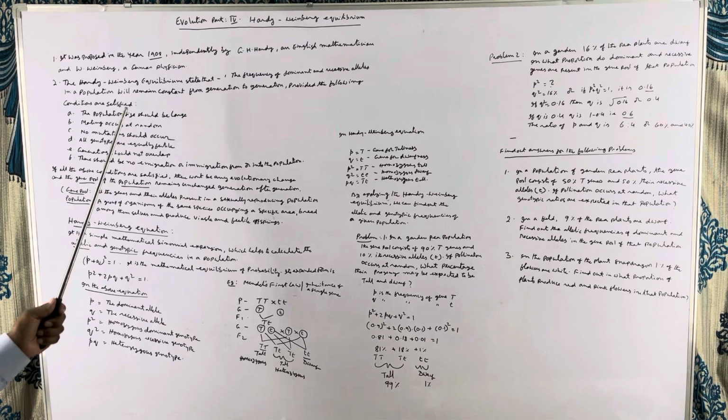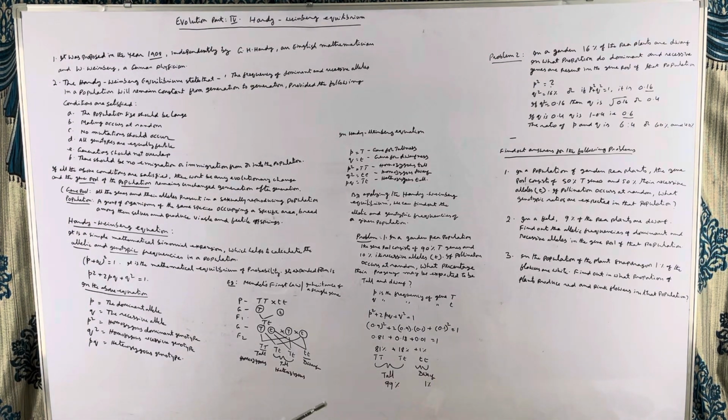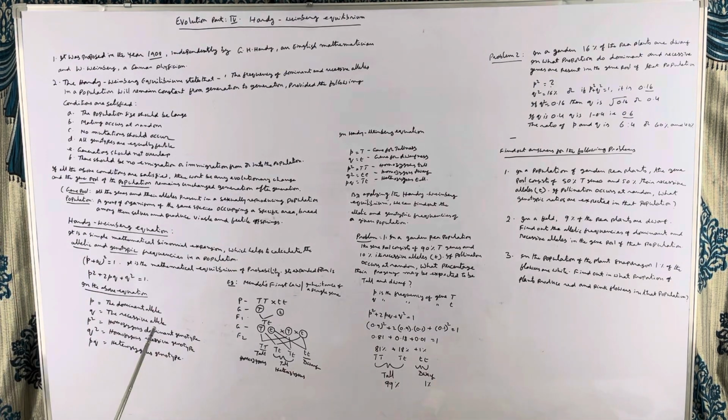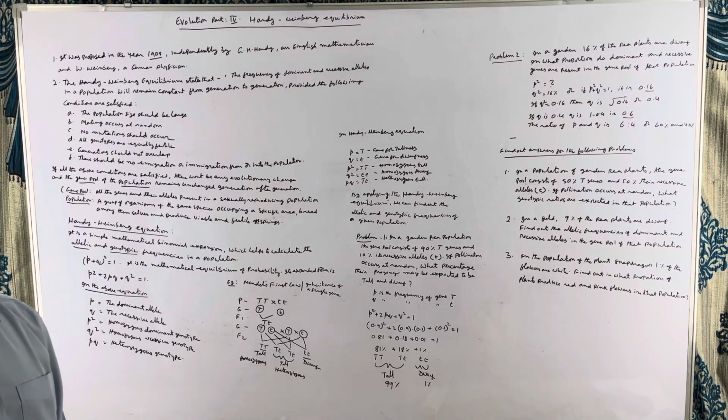The first condition is the population size should be large. It should not be reduced to a small population. Mating occurs at random. That means no selection in mating. Mating must occur at random freely among the members of the population. No mutations should occur. There should not be any mutations. Fourth point, all genotypes are equally fertile. So all the animals should be fertile and there should not be any sterile organisms.